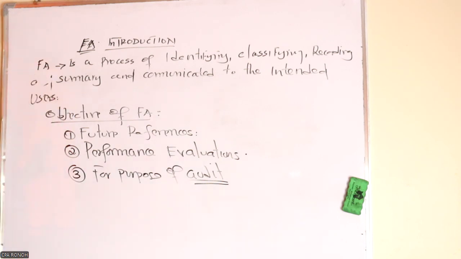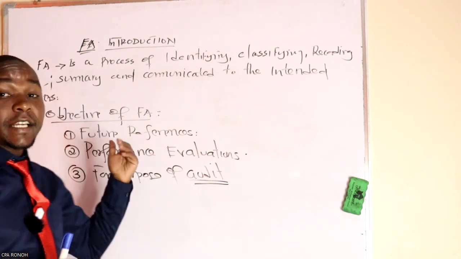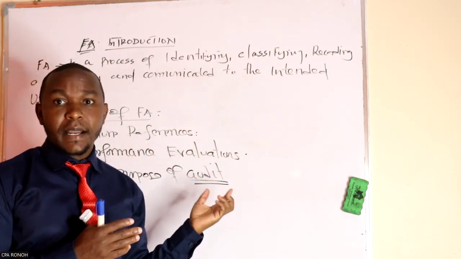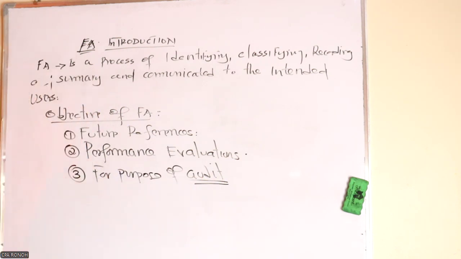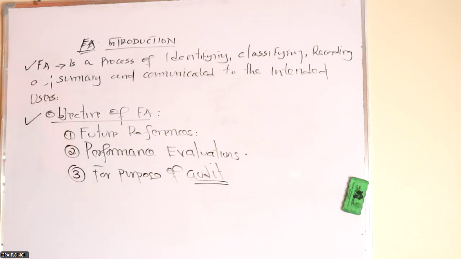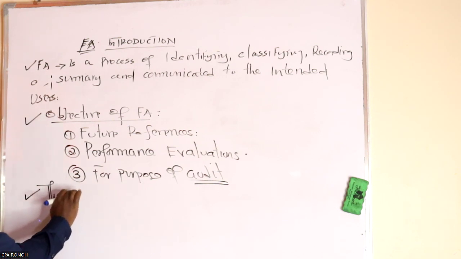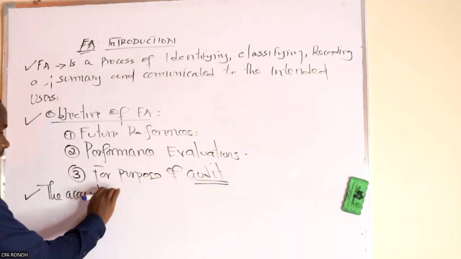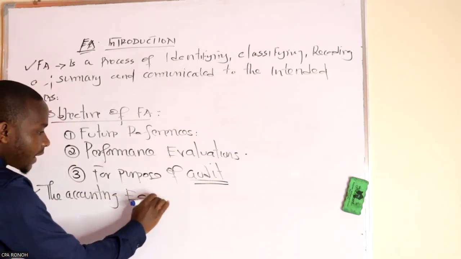So these are just the main objectives of financial accounting. It is not limited to this. I'm just giving you a few examples. Once you know the definition and the objective, what else do you need to know? You need to know the accounting equation.